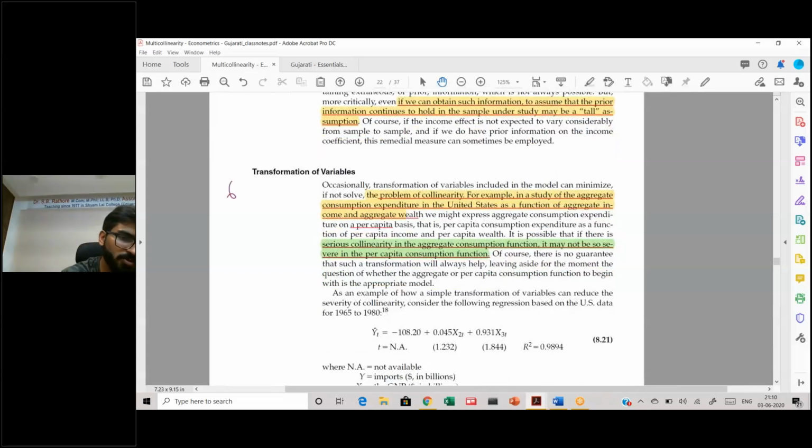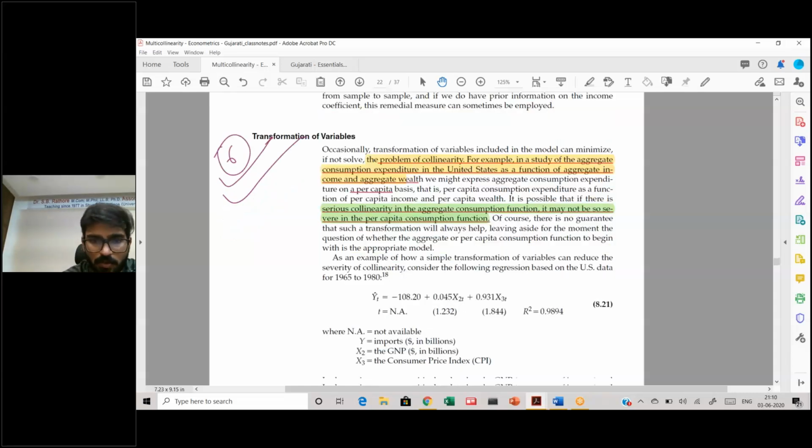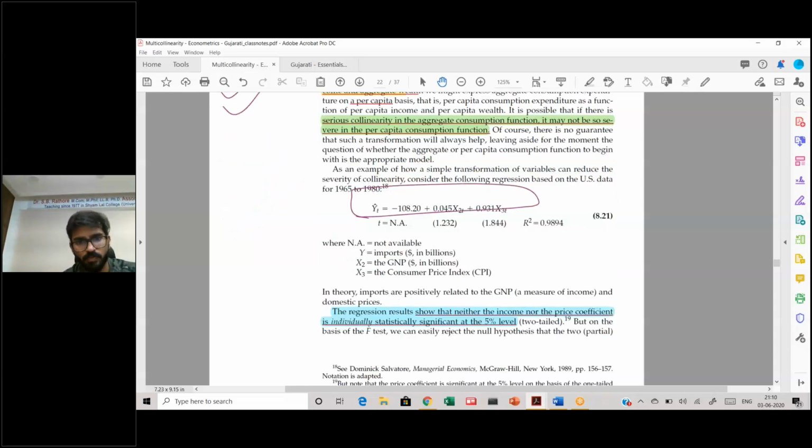And the last solution, which is often the best solution, is to transform the data. In this case, we have a data set where you have a problem of multicollinearity between x2 and x3, both of these variables coming out to be insignificant, and your R square is pretty high. This is your imports, your GNP, and your consumer price index.